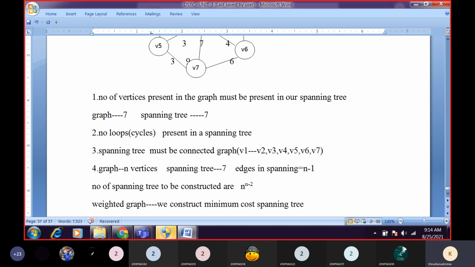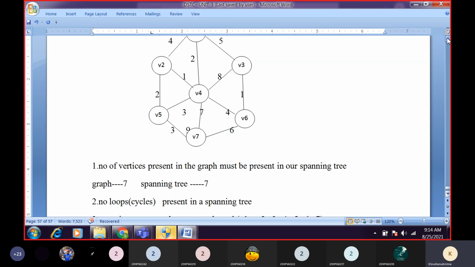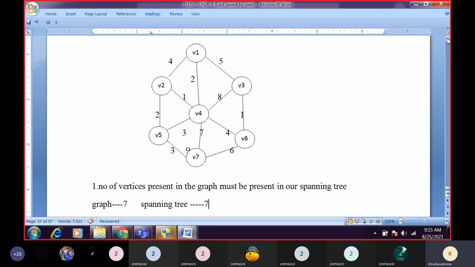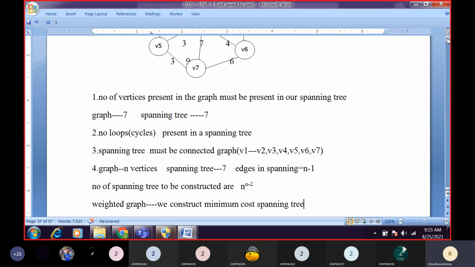We may have multiple spanning trees, so you calculate the total weight of each and compare them. Finally, whichever has less weight, we'll consider that one as the minimum cost spanning tree.